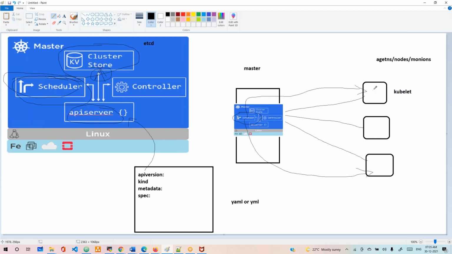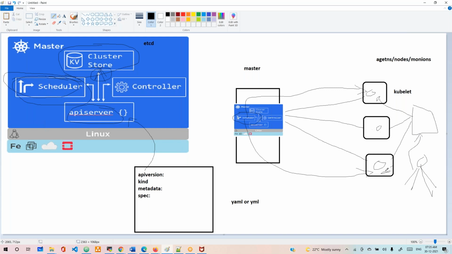The scheduler will hand over to the nodes. The nodes will be running my containers. This here is one container, this here is one container. For another application, let's say you ask for three containers. Like that it will be run for applications at the node level. From here we use load balancers to access this application. We act as a person in front of the system, who can access the load balancer URL and see that the application is running here.